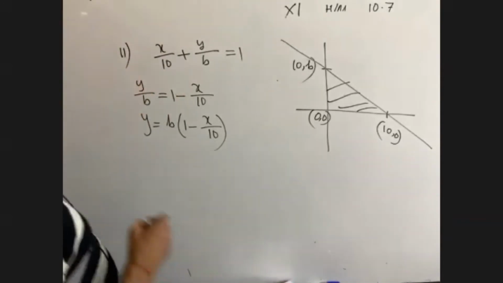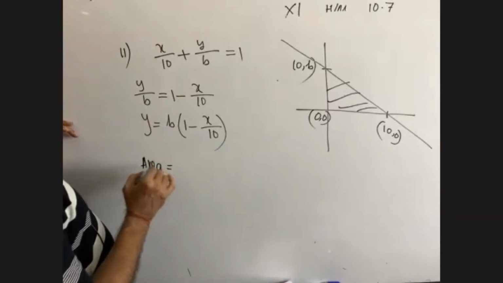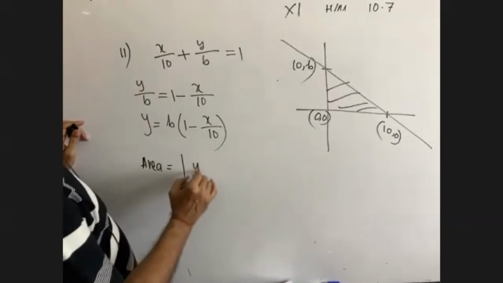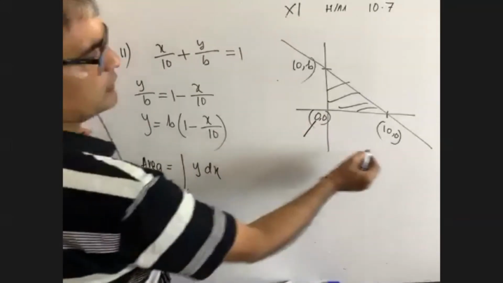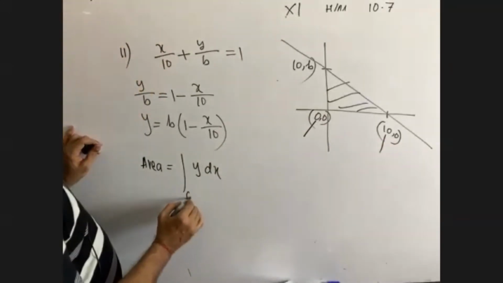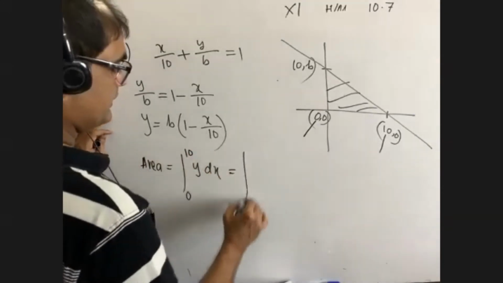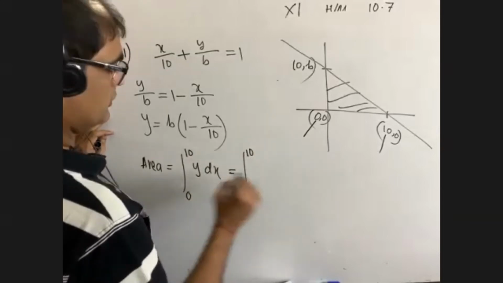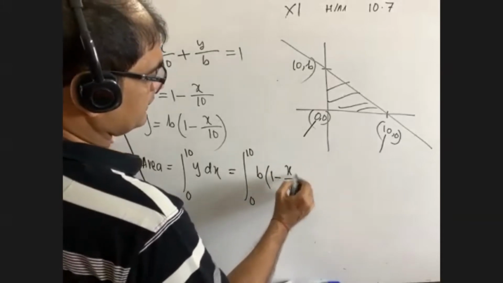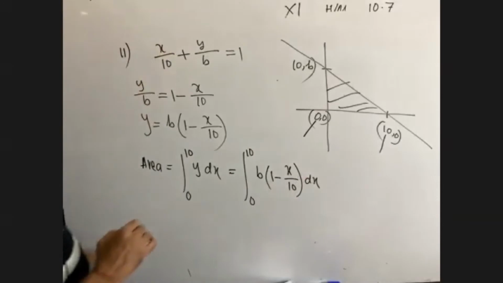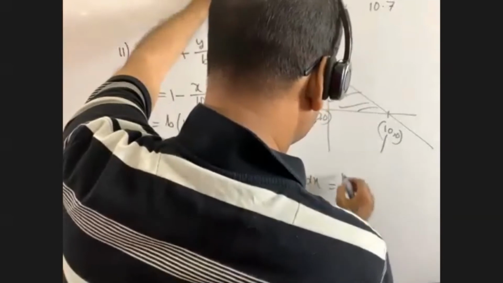Now what is the area? The area is equal to the integral of y dx, and the limits of x are from 0 to 10. Now we can write the integral from 0 to 10 of b into (1 minus x by 10) dx. Now integrate it at first. This is b.